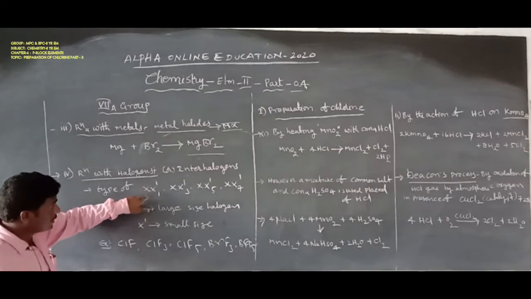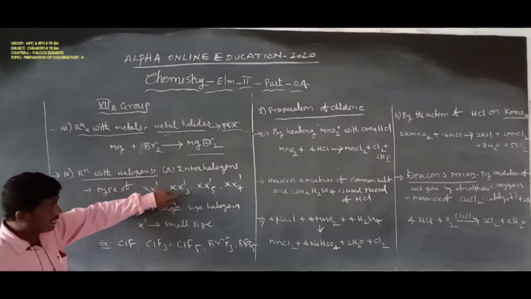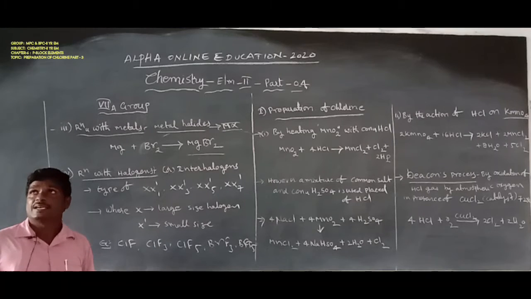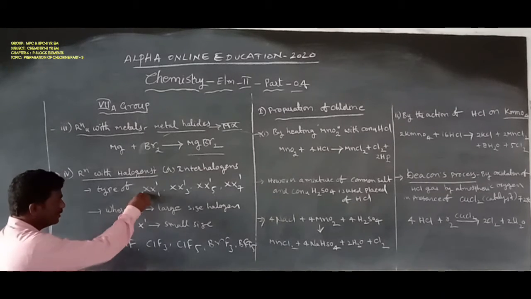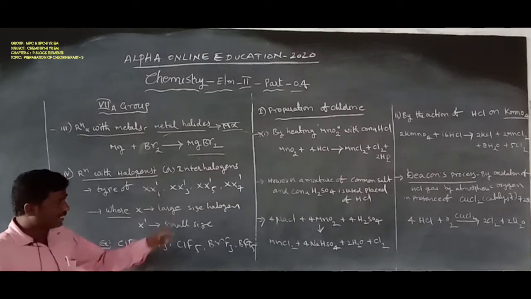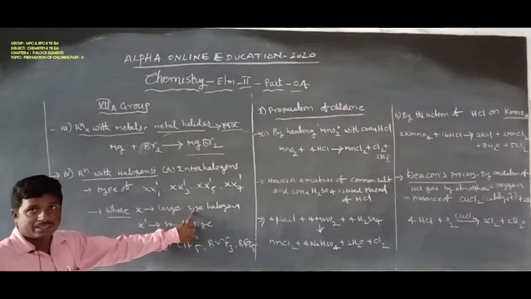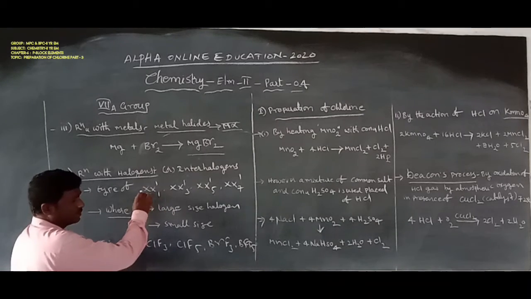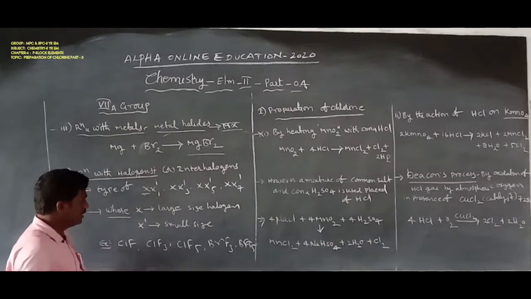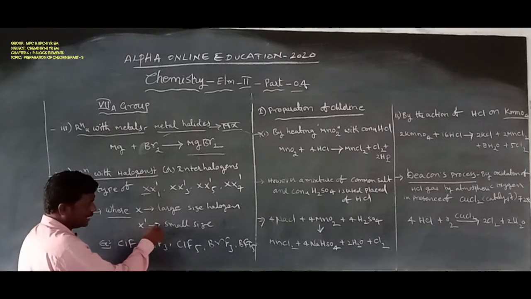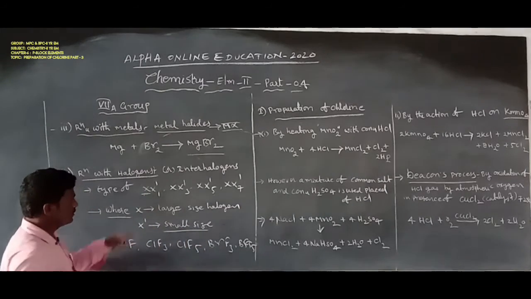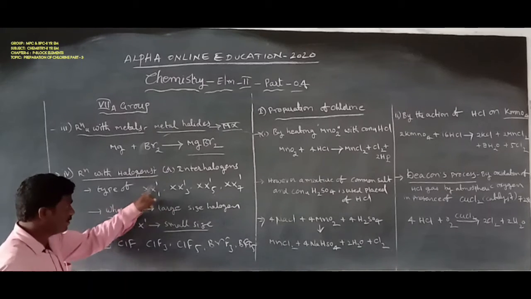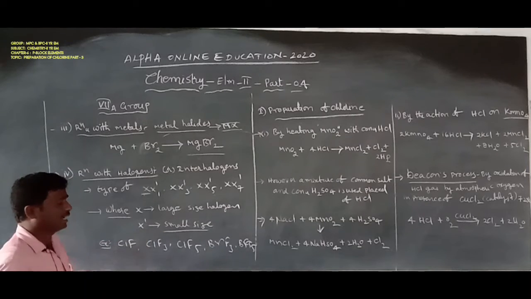For example, XX'1, XX'3, XX'5 and XX'7 are known as interhalogens. Here X is the halogen element of large atomic size and X dash is the halogen element of small atomic size.